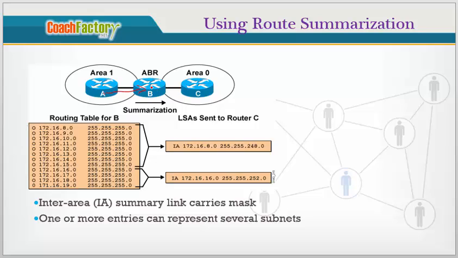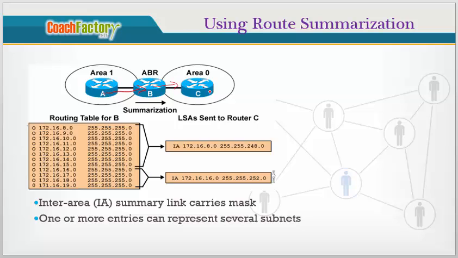Now if we don't do route summarization on the ABR, what happens? It will advertise all these specific networks to router C, and router C will have to keep all these route entries in its routing table, and it will consume a lot of the router's memory.